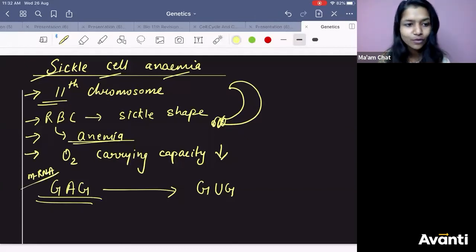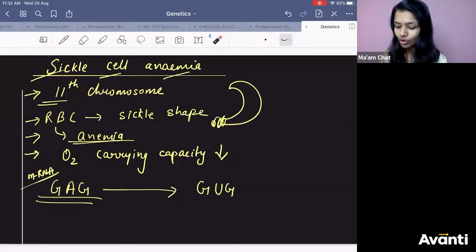On mRNA, what happened? There was a codon GAG. In yesterday's class, I told you, a codon always has 3 letters. This GAG got replaced with GUG. Tell me, which base got changed? There is a change or not?